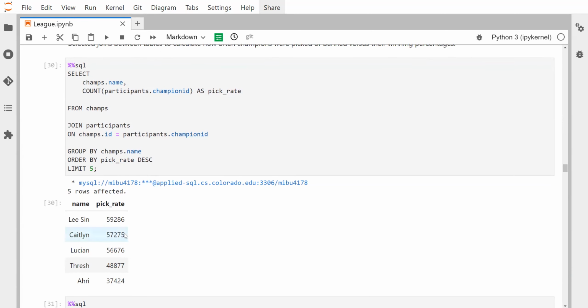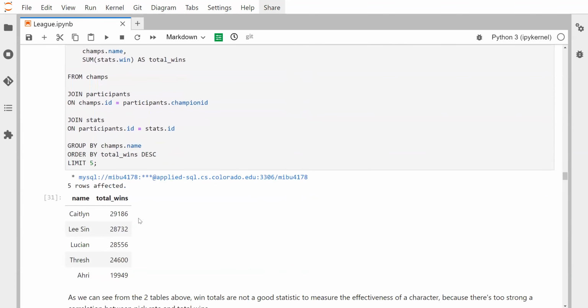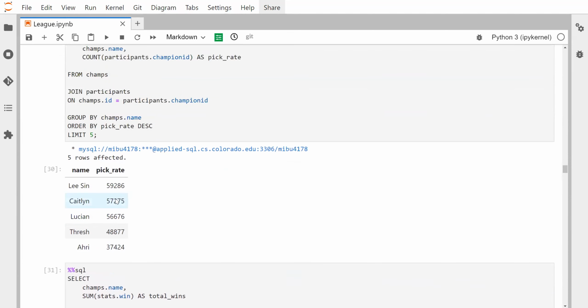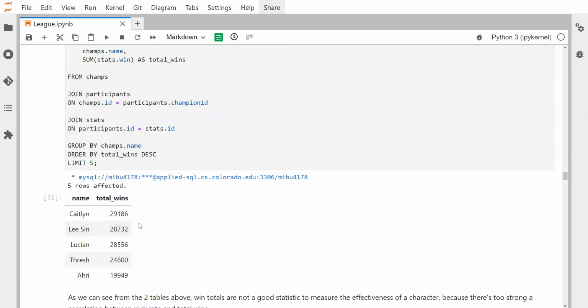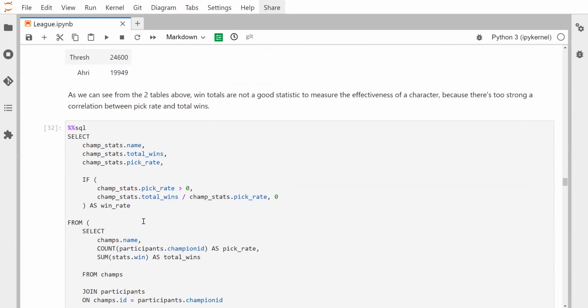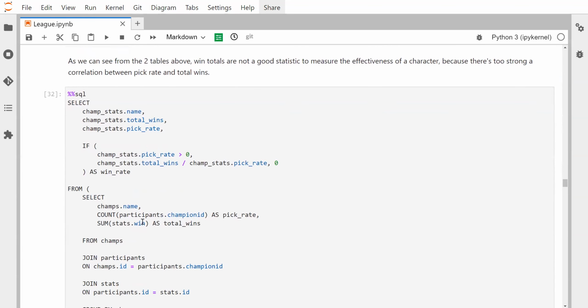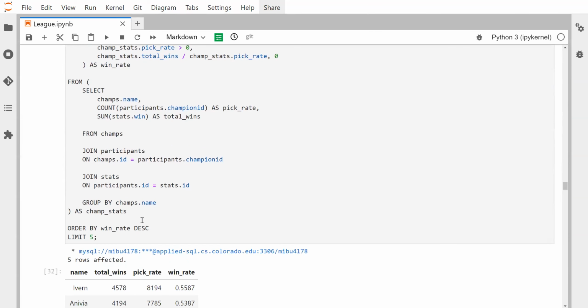And based on popularity, we can see here that Lee Sin is the most played character in all of League of Legends. And when you look at total wins, there's an obvious correlation between this list and the one above because it's literally the same characters, except Lee and Kate are now switched, which means apparently she wins more than he does. So, in order to determine how much a character actually wins, you want to look at averages instead of totals because that just becomes a popularity contest.